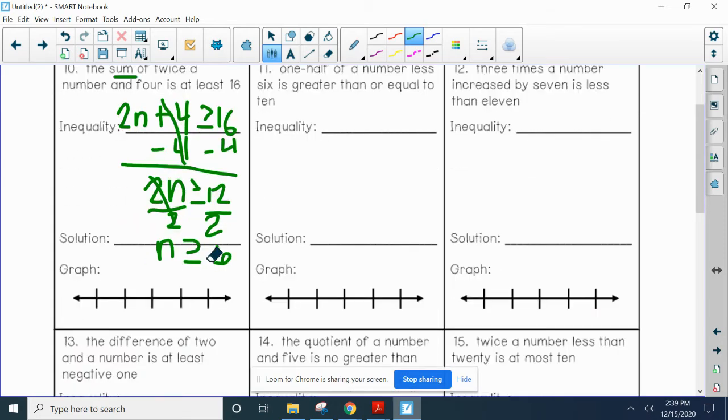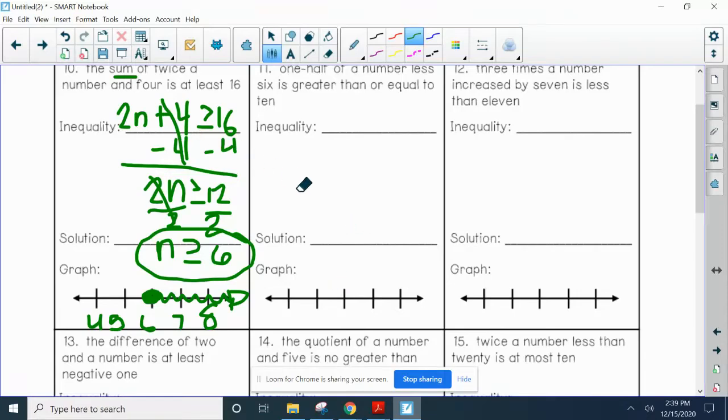So that's our solution. I saw a lot of people on homeworks and quizzes tell me the answer was 6. You have to include that inequality. That's part of the solution. And then, first question, is it an open or a closed circle? So 6, 5, 4, 7, 8. It is a closed circle because we're including 6, and all of the numbers bigger than it are to the right.